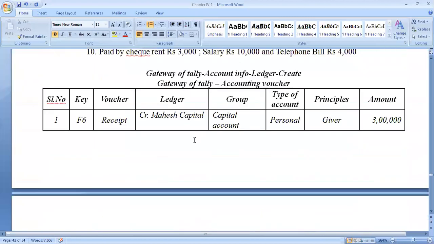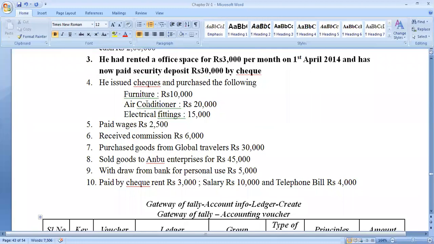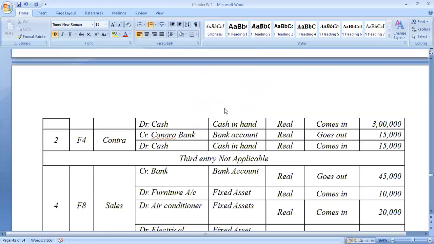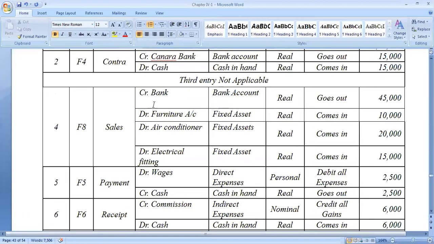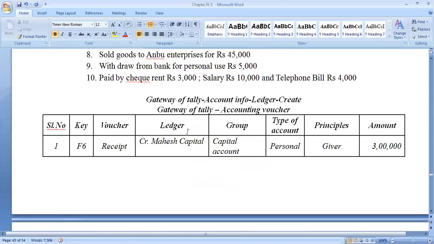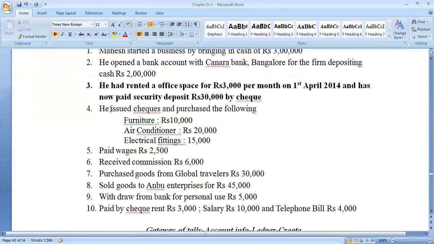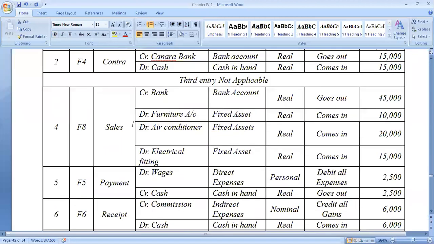So the fourth was relating to purchases, that is furniture, air conditioner, electrical fittings, which were moving out of the bank. So now see the transaction. He issued a check and purchased the following. Okay. So which should be in the purchases.